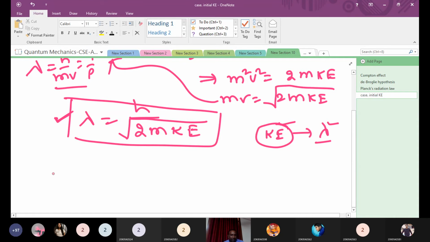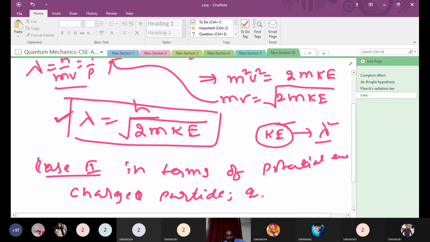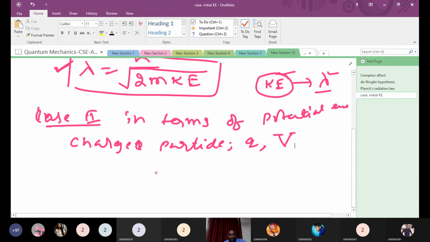Now the second one, case 2, in terms of potential energy. Suppose you take a charged particle with some charge q, and we are applying some potential v. So kinetic energy is equal to what? In the photoelectric effect, what have you written? q into V, right?